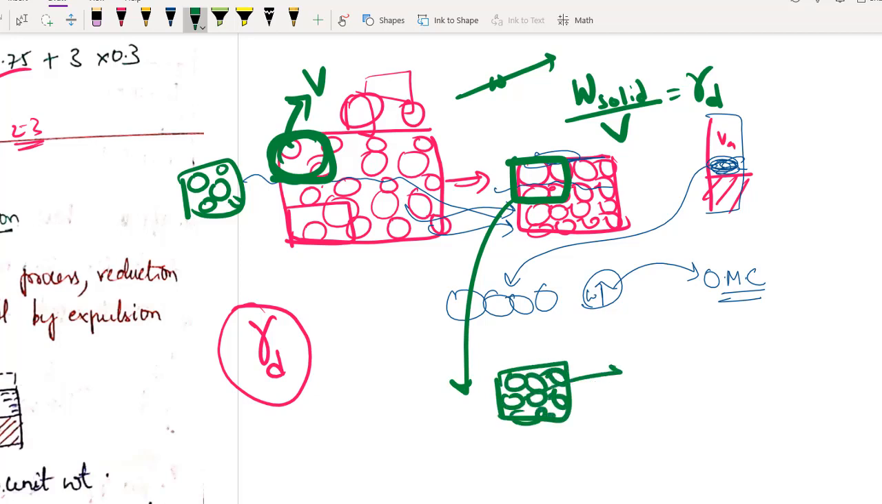So obviously the weight will be more. So the weight of solids divided by volume will be more. It will definitely be more because the volume of the container is the same. The weight of solids has increased because we have compacted. So my dry density will increase.